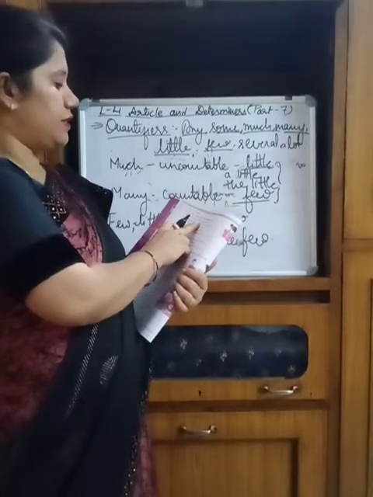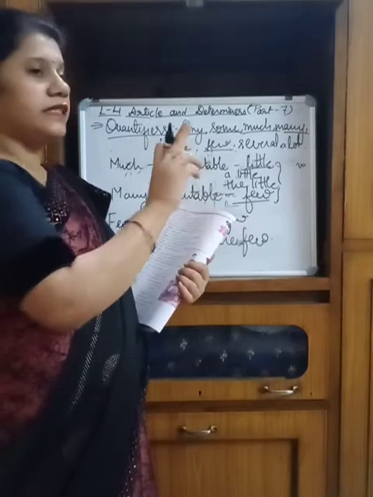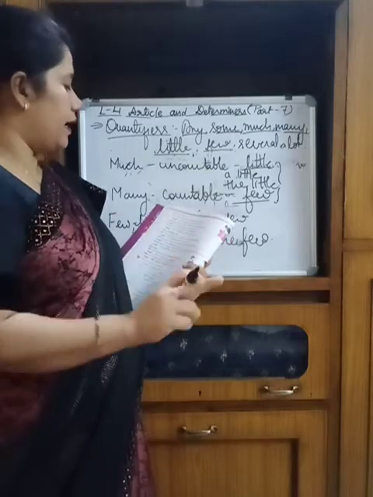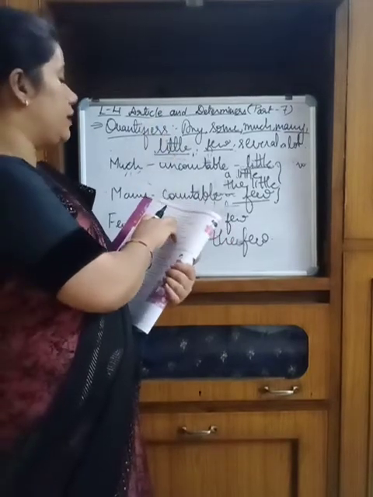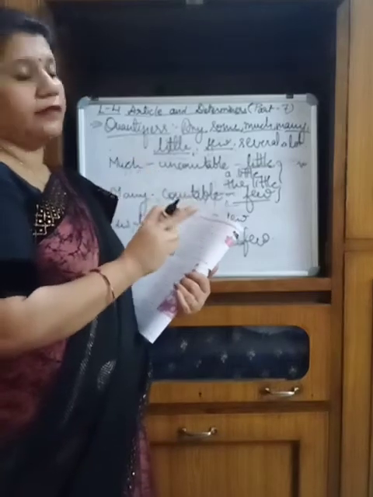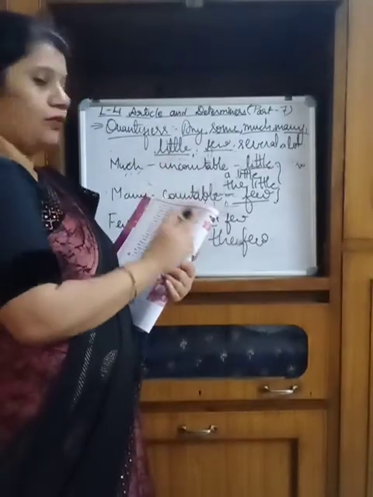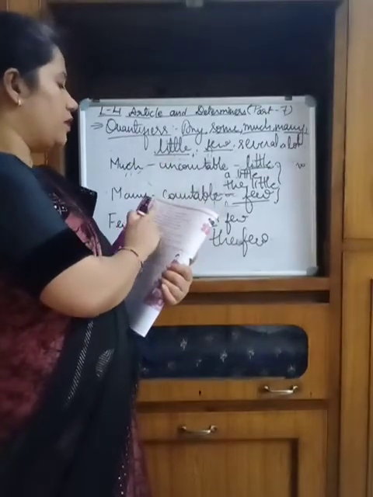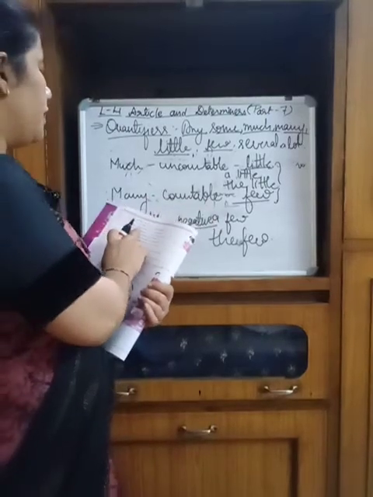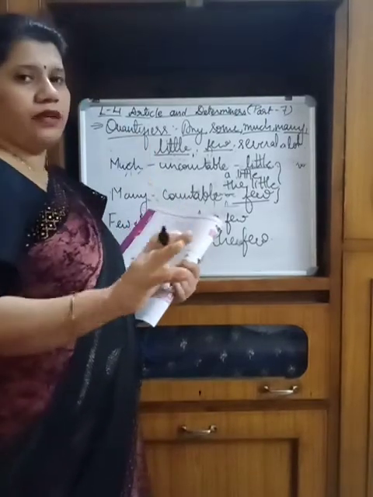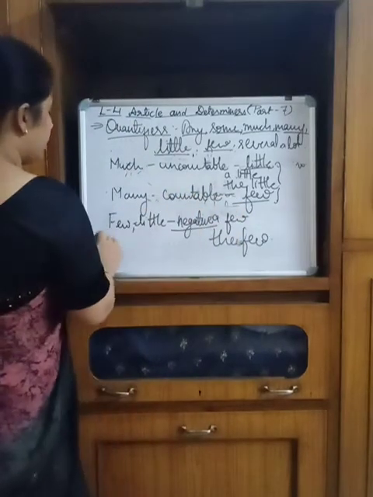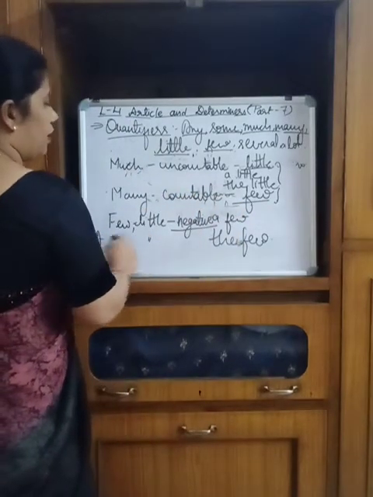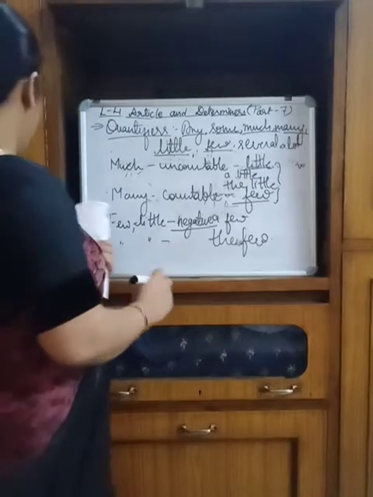Few persons, that means persons is a countable noun, and if we are using the word little person, then it is the wrong sentence. Why? Because person is a countable noun, so before the countable noun the word few will come. So here that means none of them are invited over there. Then after that, a few, a little, that can be used.